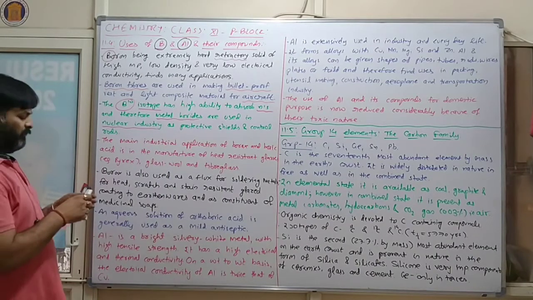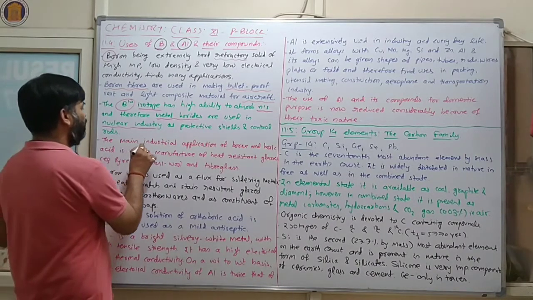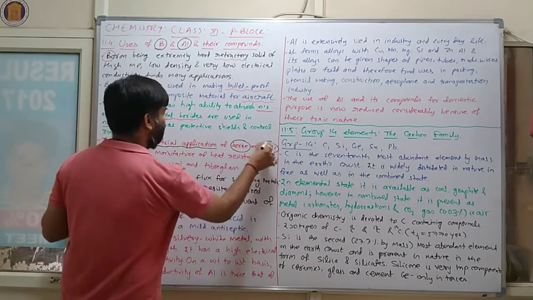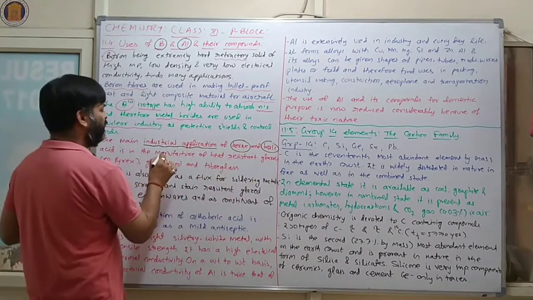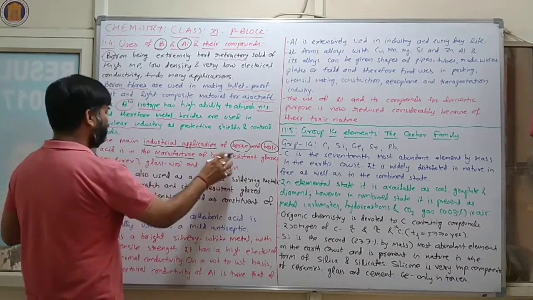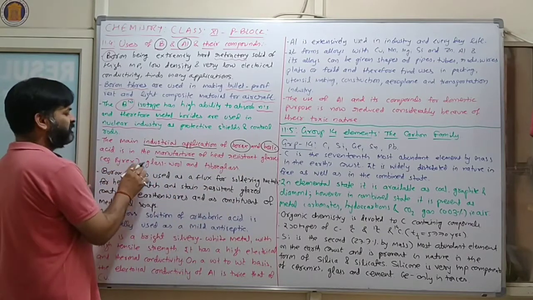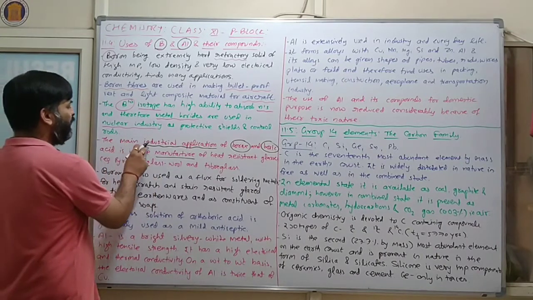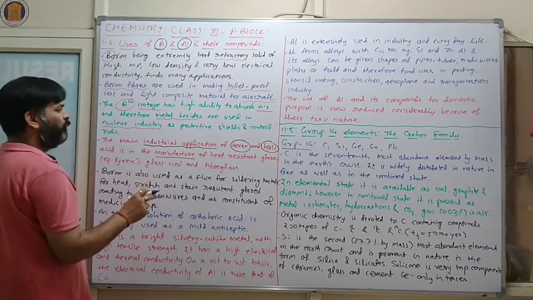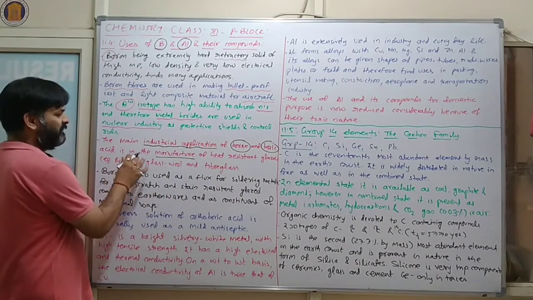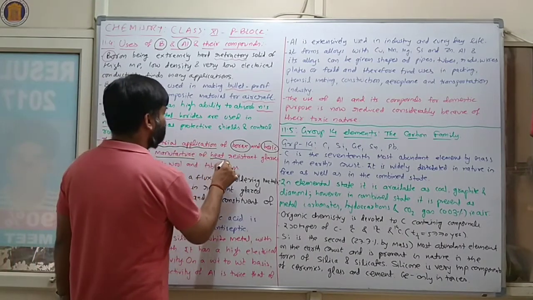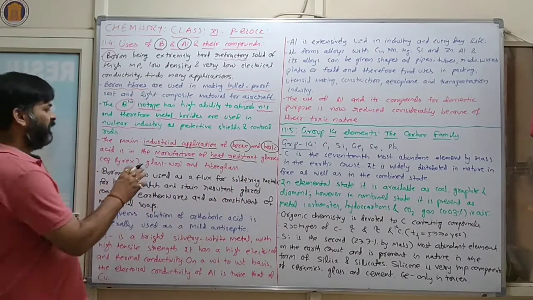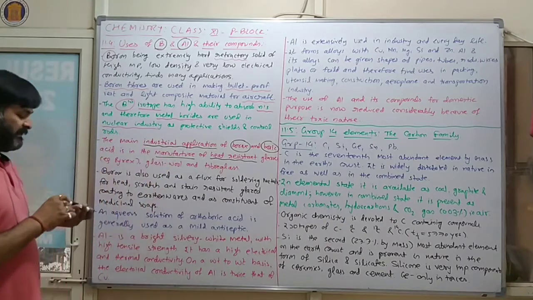Now, the main industrial application of borax and boric acid is in the manufacture of heat resistant glasses, for example Pyrex. Glass wool and fibreglass are also there.